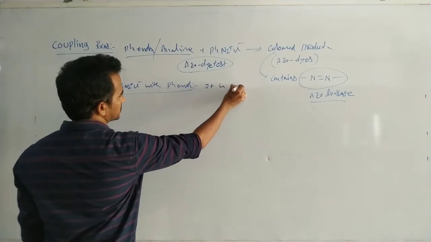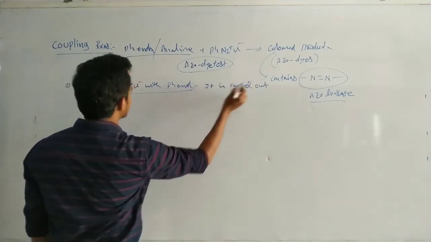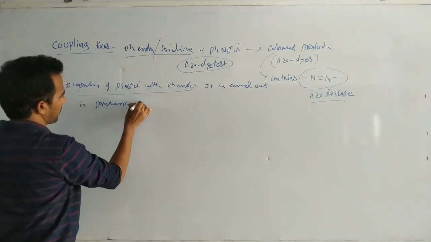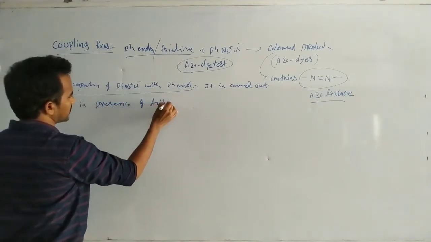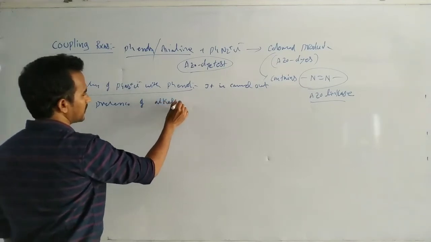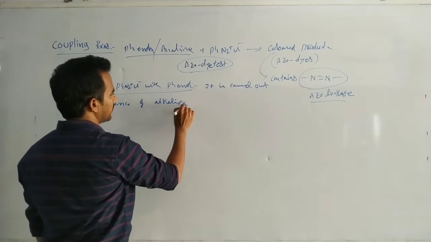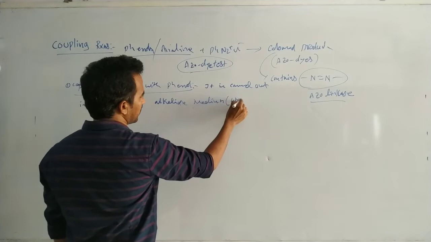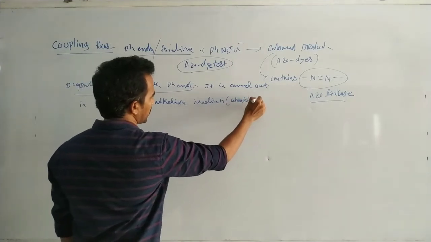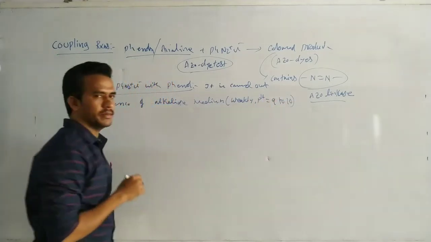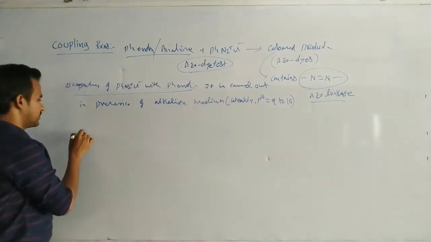It is carried out in presence of alkaline medium, that means weakly alkaline, pH 9 to 10.